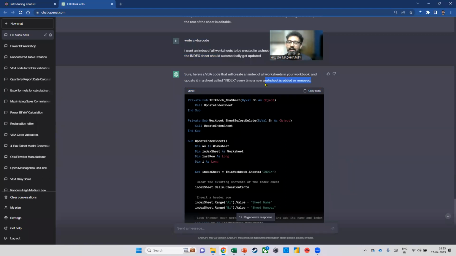Now see, I might argue and say, hey, I did not ask you to update it whenever a new sheet is added or removed. I only wanted you to update it every time a sheet is renamed. But ChatGPT went with its own interpretation, but it is at least telling me that, hey, this is what I understood, so that me and ChatGPT are on the same page. That's the beauty of it. It's not that it will assume whatever it does and give you an answer. It will tell you that listening to your input, this is what I understood, this is what the code does. If you want to modify it, please do that.